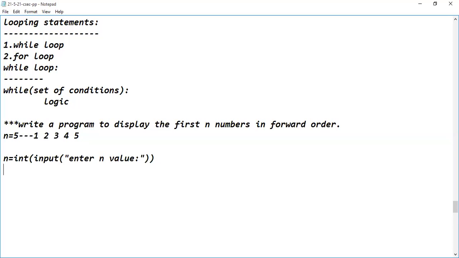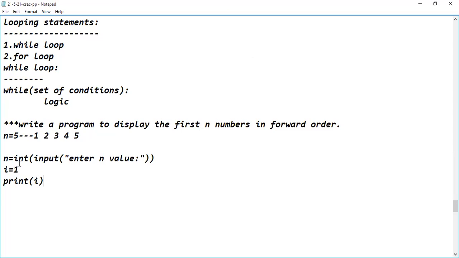Then after reading the n value from the end user, I'm taking a loop variable. Here I'm initializing the first value to the i variable, i equal to 1. Can anyone guess the logic? What sort of condition has to be specified here? See here, what do I have to display? Print of i. As the i value is initialized to 1, 1 will be displayed on the user screen.